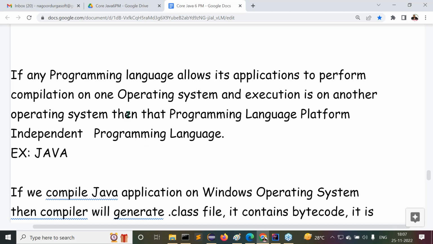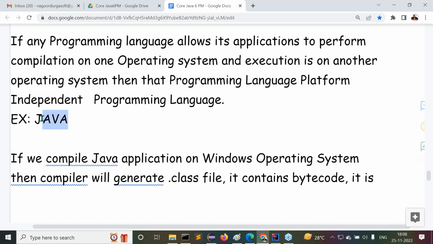If any programming language allows its applications to perform compilation on one operating system and execution on another operating system, with compilation and execution on two different operating systems, then that programming language is called a platform independent programming language. The example is Java, the best example for it.